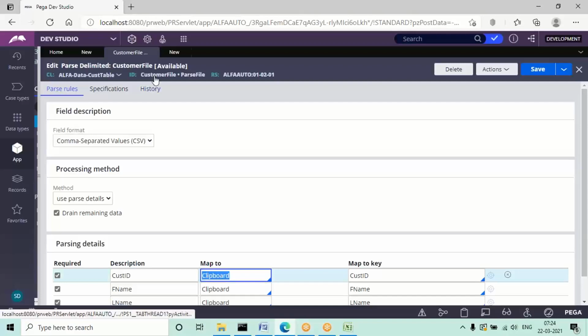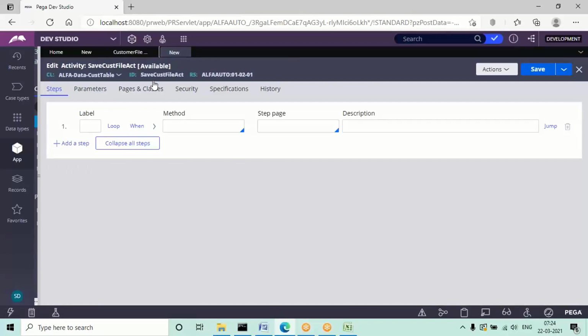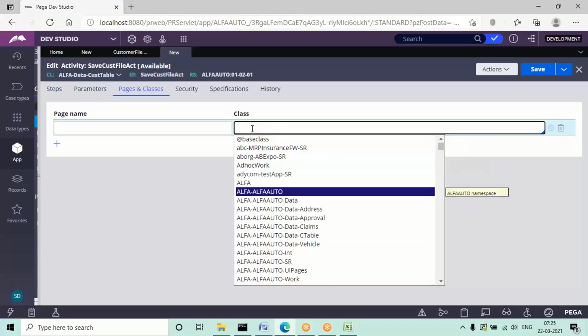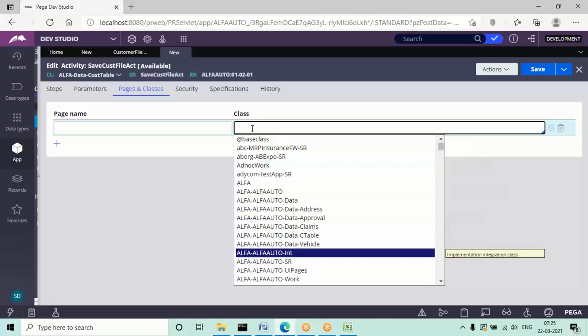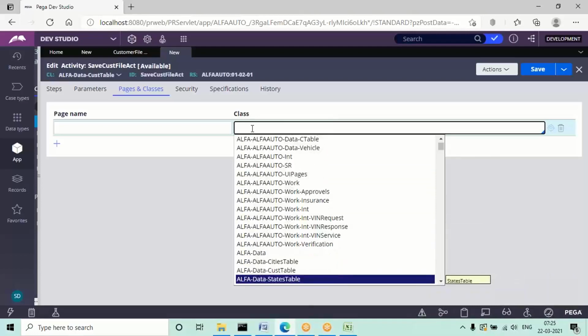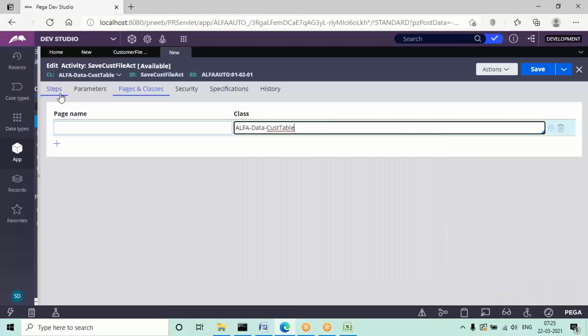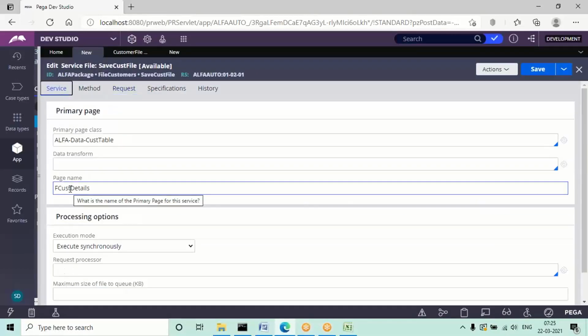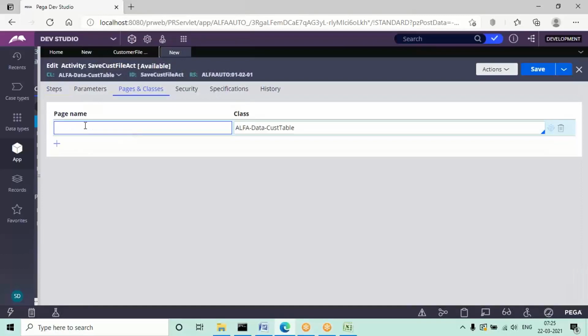So what we need to do directly in this activity is first define pages and classes, meaning to which table you are mapping. Mention the table name and page name, whatever is used inside the service, the same we have to use again. In the service rule I have taken customer detail, and the same page name we have to provide as the page name.